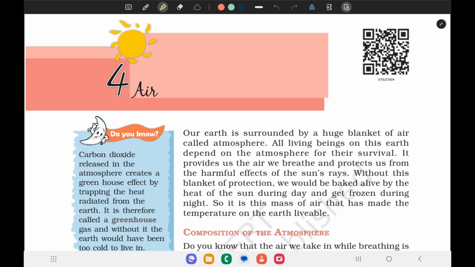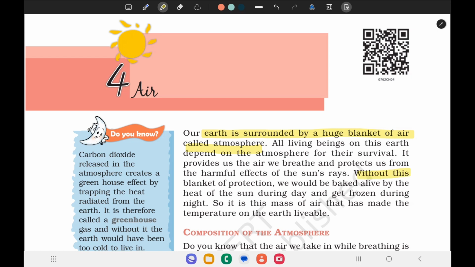Today we are going to discuss the fourth chapter, Air, from the Geography textbook, Class 7th. First of all, we are going to discuss the atmosphere. Our Earth is surrounded by a huge blanket of air called the atmosphere. All the living beings on this Earth depend on the atmosphere for their survival. It provides us the air we breathe and protects us from the harmful effects of the sun rays.